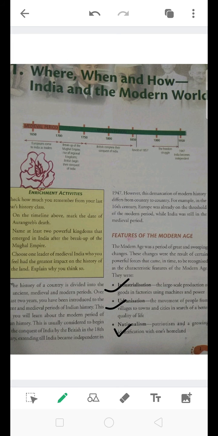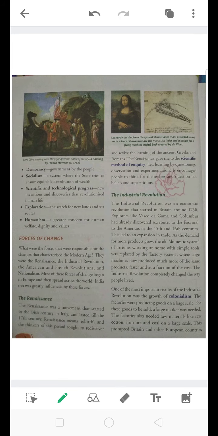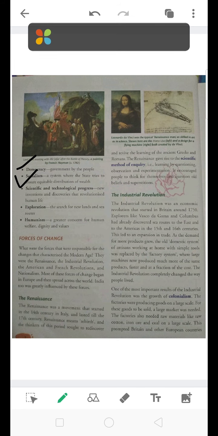Some of the other features were democracy, where the people were governed by a particular group of parties or the government. Then the other one was socialism, where the state tries to ensure equitable distribution of wealth, meaning society was dividing everything on an equal basis. These were also features of the modern age, because in modern times we can see that industrialization occurs.